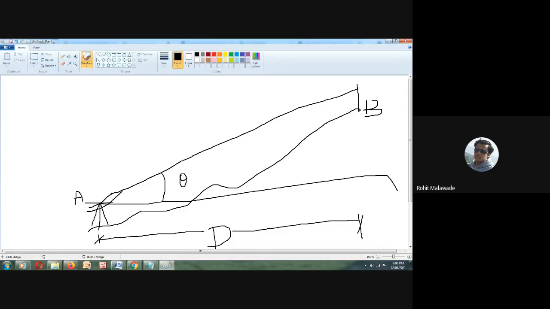From this line, I know the angle theta. Let us take this particular point as C. I know the horizontal, this I made it 0.